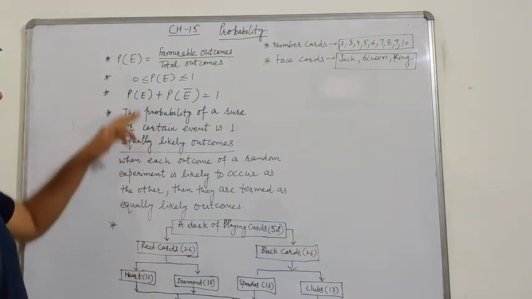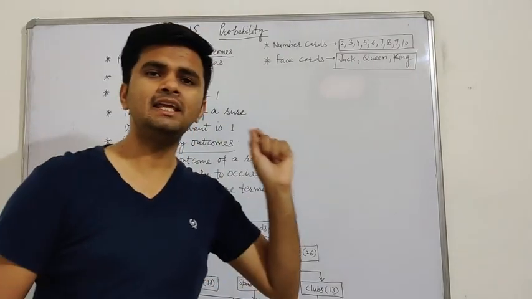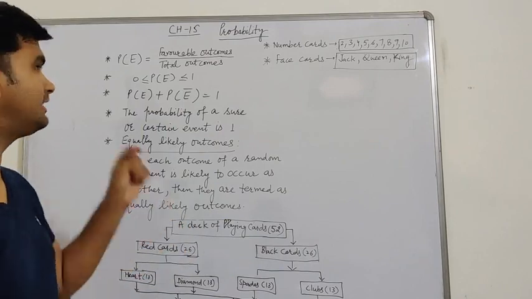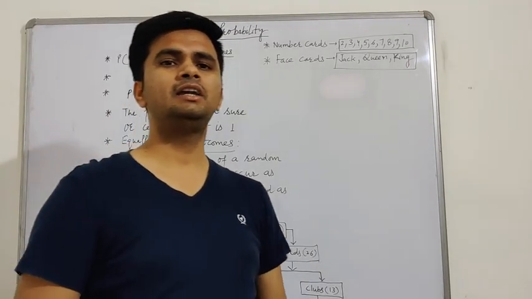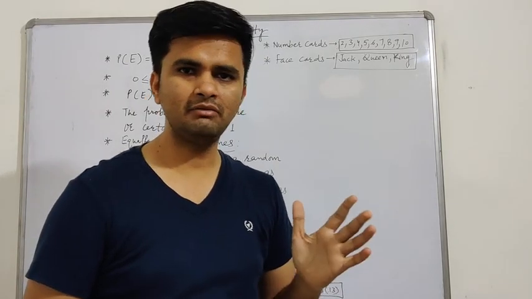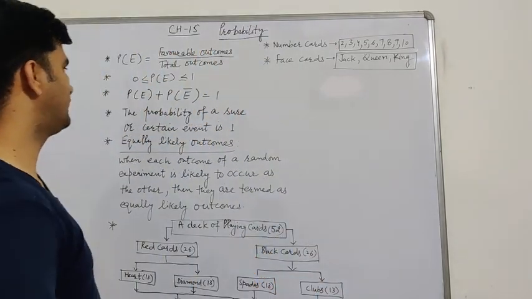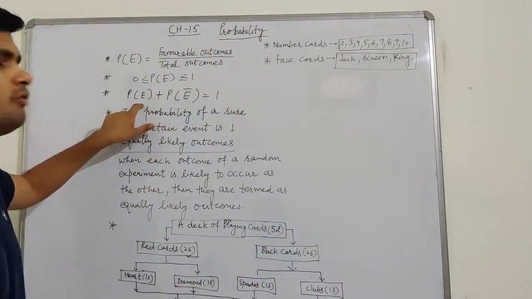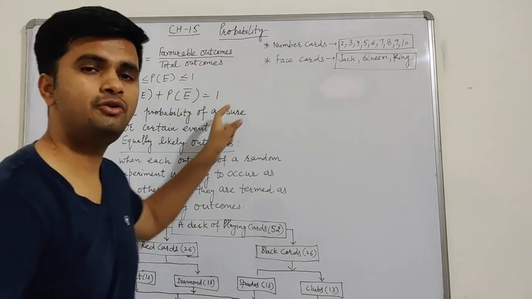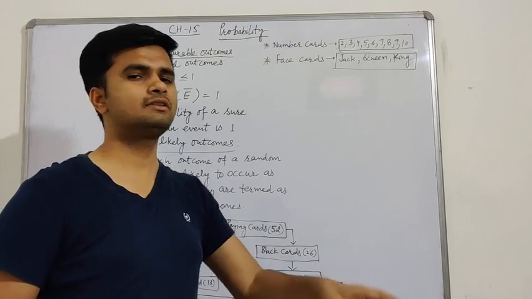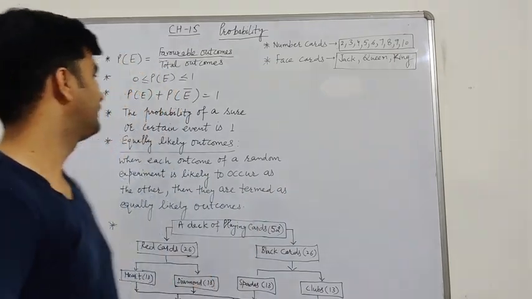Next point: the probability of any event is greater than or equal to 0 and less than or equal to 1. It means probability can't be negative, right? Next point: the probability of an event happening plus the probability of it not happening is equal to 1.